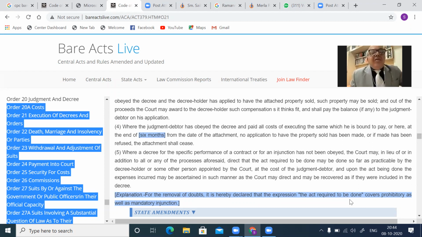But in the case of a matrimonial decree under the Hindu Marriage Act or any matrimonial law, if the wife has filed a suit for restitution of conjugal rights, there is no arrest prescribed.